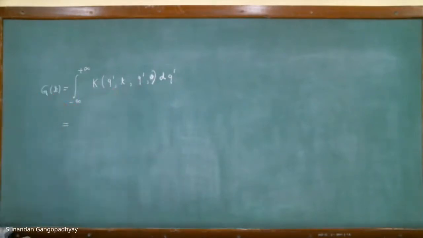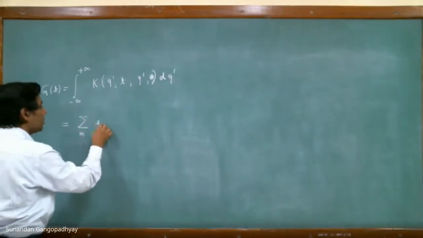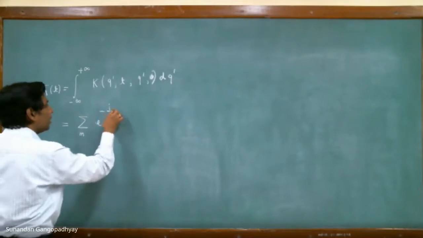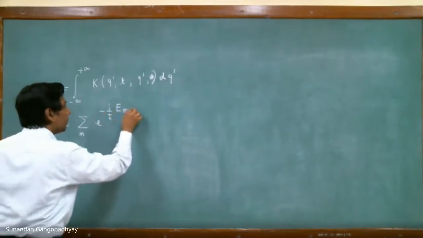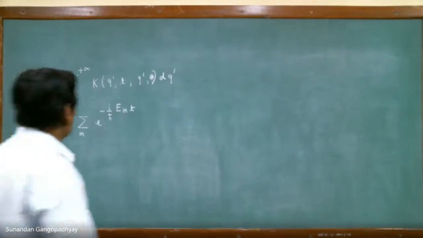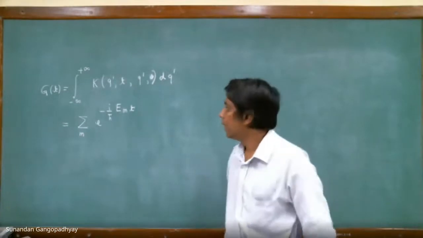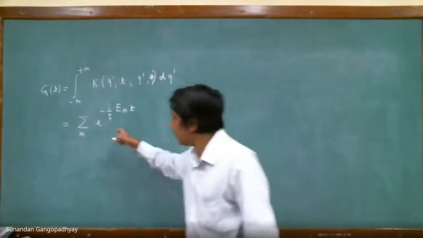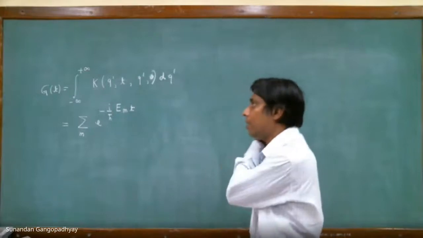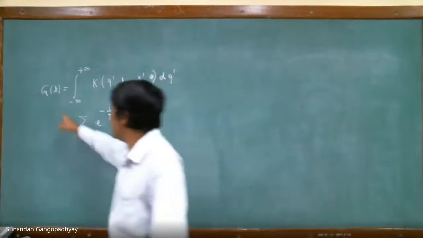And we proved, by inserting the expression of the propagator, that this is basically equal to the summation of e to the power of minus i by h bar E_m into time t. This was the last property that we proved. As I mentioned in the last lecture, in today's class we shall start by taking a Fourier transform of this expression G(t).